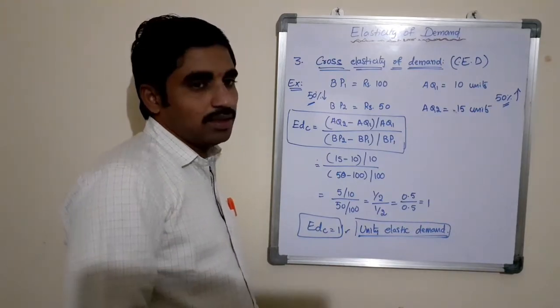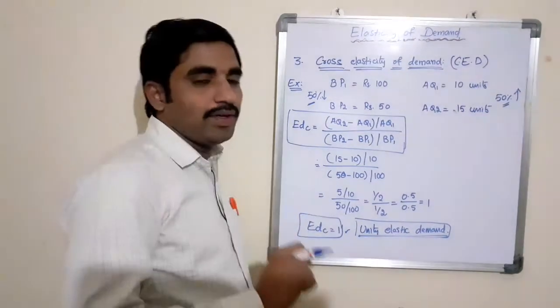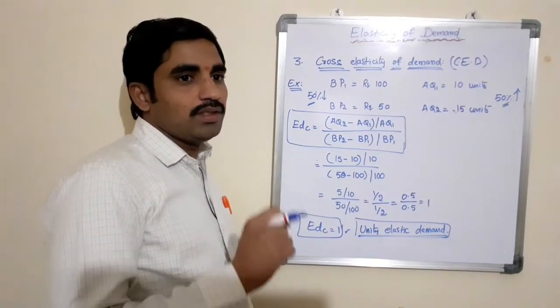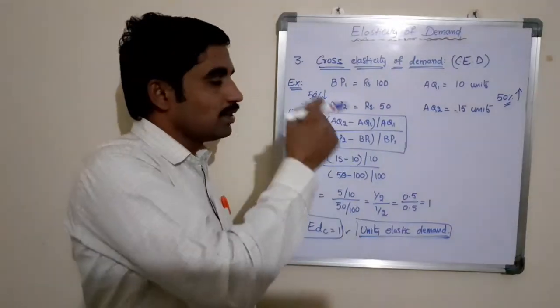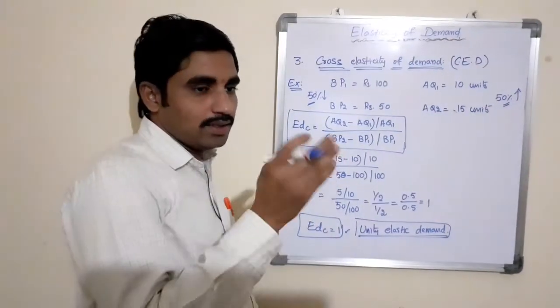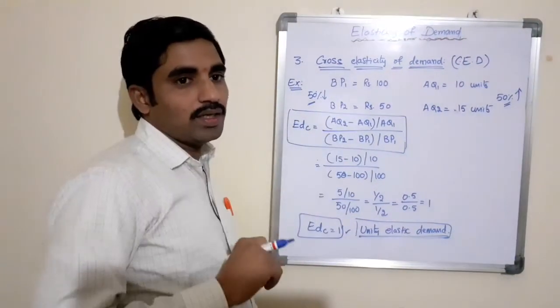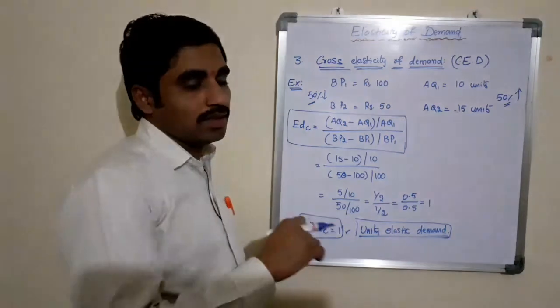In a similar manner, whatever information is available with us, we need to first identify the first price and the corresponding quantity at that price, the changed price and the quantity demanded after the changed price.